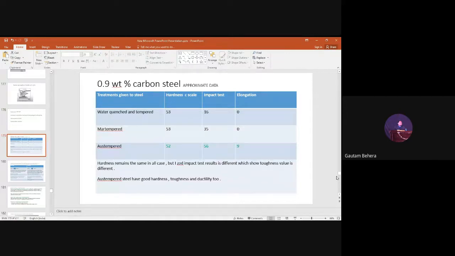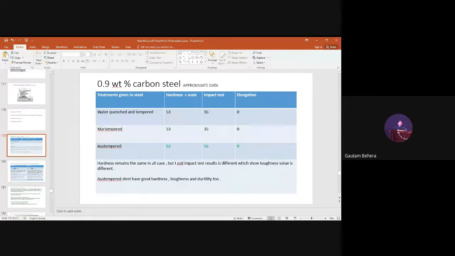If you remember this graph, this data, where I have shown different heat treatment conditions. The steel is the same. Just imagine you have a particular steel, 0.9 weight percent carbon steel, and the treatments are different. One is water quenched and tempered.